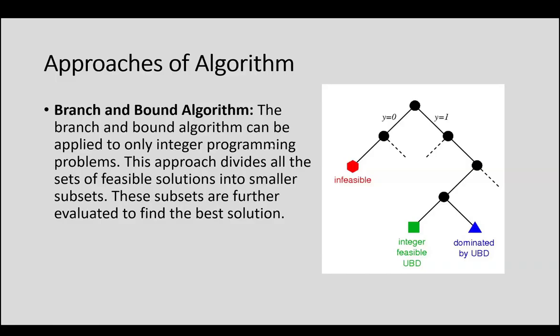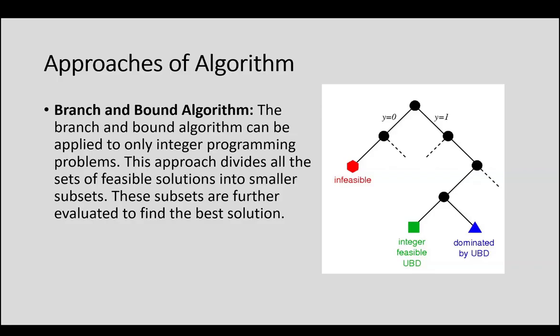With the concept of branch and bound algorithm, when the type of problem for which you are going to create the solution contains integers, then we call it an integer programming problem. For those kinds of problems, we can use the branch and bound algorithm.